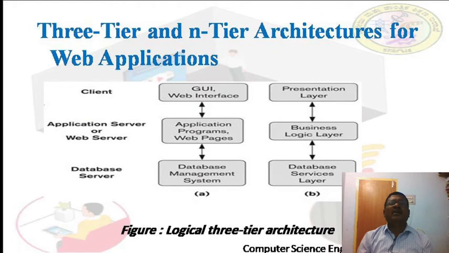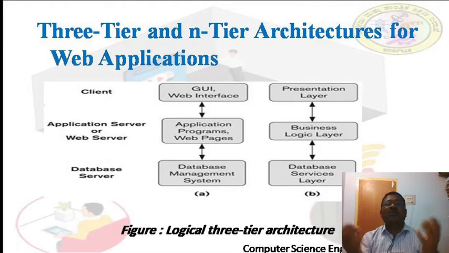Three-tier and n-tier architecture for web applications. See here, in the two-tier architecture, the client sends a request to the server, and that is processed at the server itself and given back to the client. But what is the difference here? In three-tier, we are not sending the request directly to the servers. Instead, we have another layer.